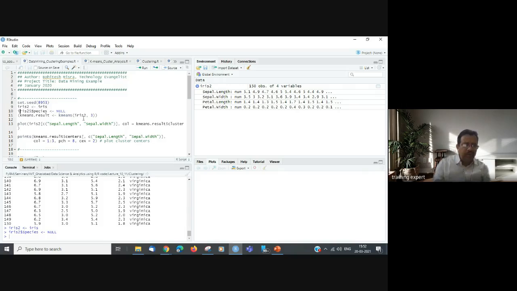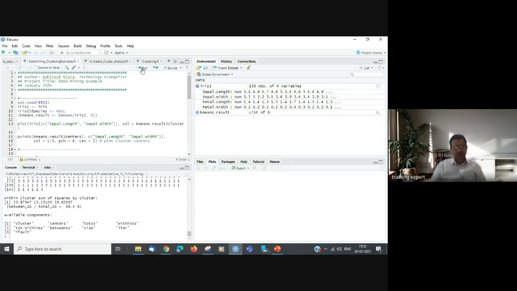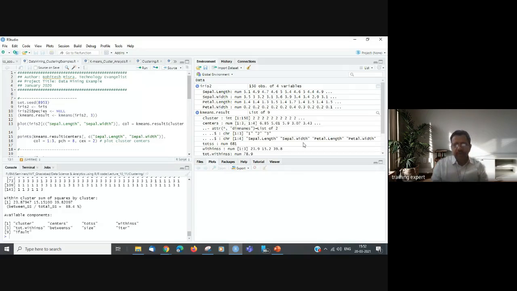Now I will run k-means clustering on dataset iris2 and pass the number of clusters k as 3. Fine. The output would be moved into the kmeans.result object, right? So let me run the k-means clustering. K-means clustering has been run, and the object kmeans.result has been created, and it has certain parameters.